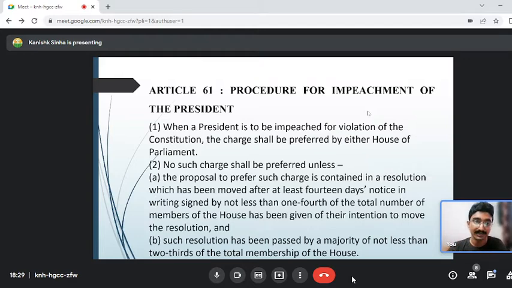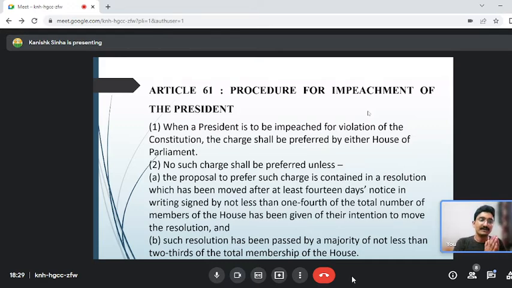If you go according to Article 61, it is only 1/4 of the total number of members of the house. If you mark option B, that is 1/4 of the total number of members of the house present and voting, that would be a wrong option. Words are very important in law. The way you interpret a word is very important in law.